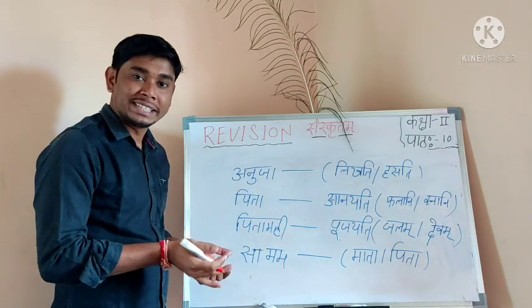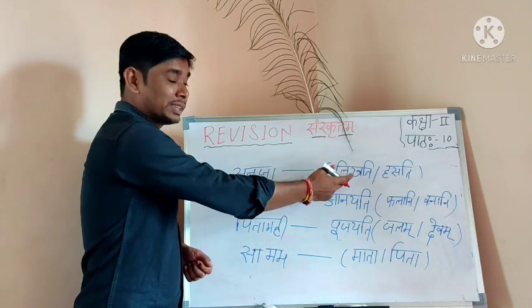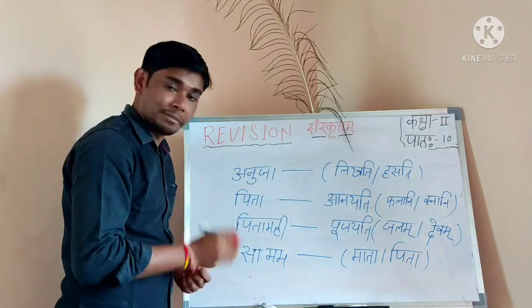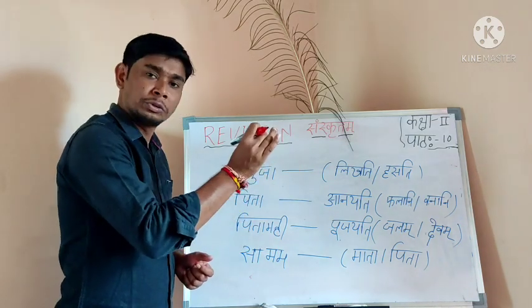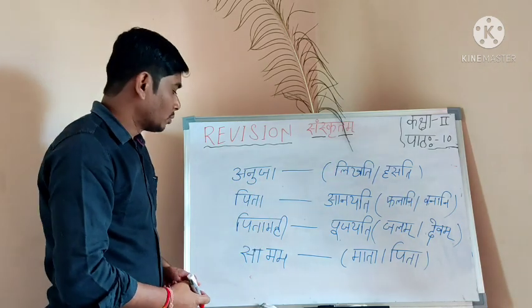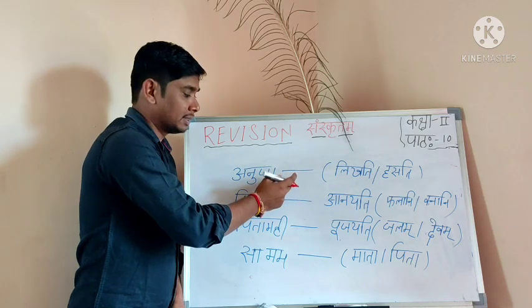Now one more interesting thing. Fill in the blanks with the correct verb, or with the correct word. Look here. You have to choose which one is correct.